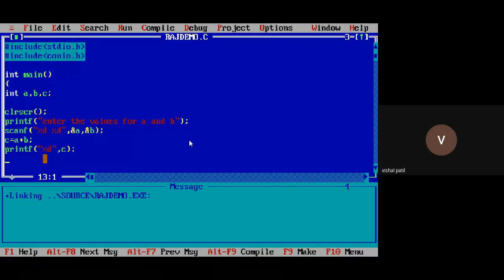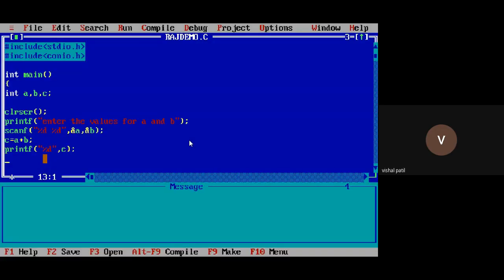I'd like to show you one more time. Control F9 for running the program. 10 value for A, 20 value for B. After entering the value for A and B, every time we need to press the enter key. 10, I press the enter key. 20, I press the enter key. Now I'm pressing the enter key. Now it should show the value 30 here, right? But it is not shown. Why? Because I have missed this getch function.